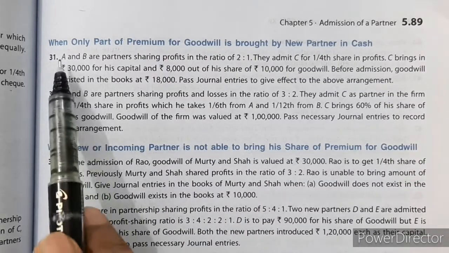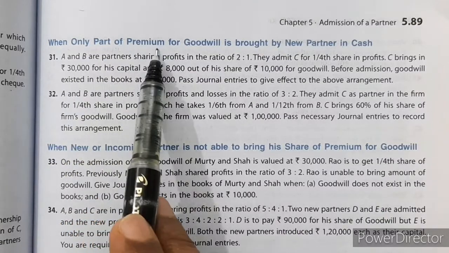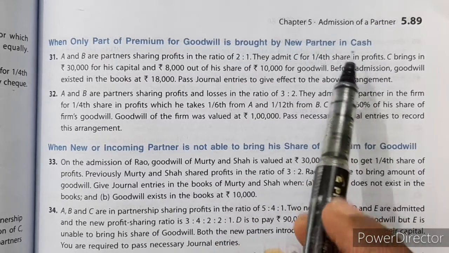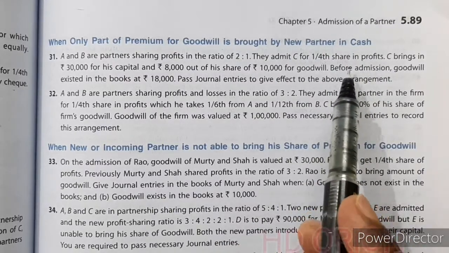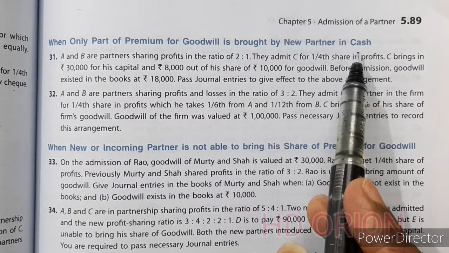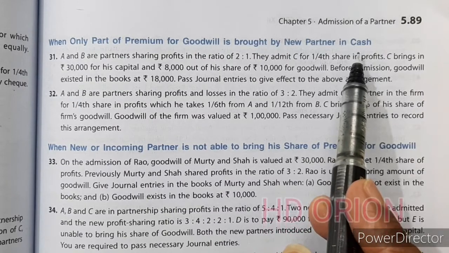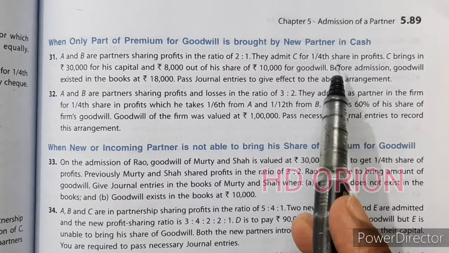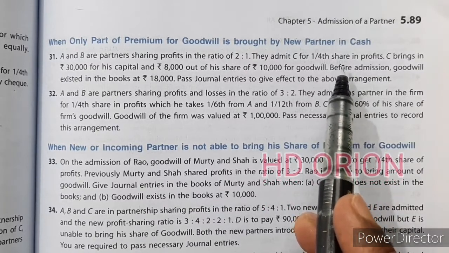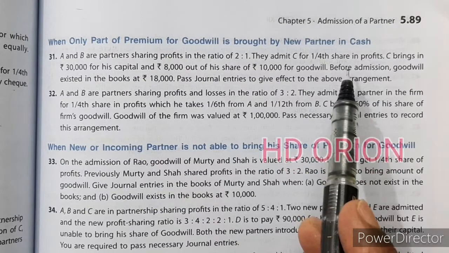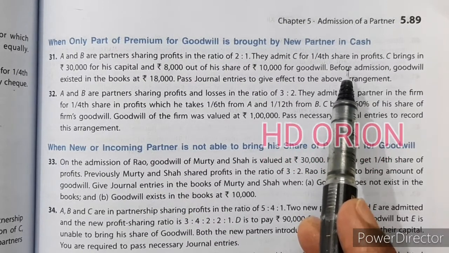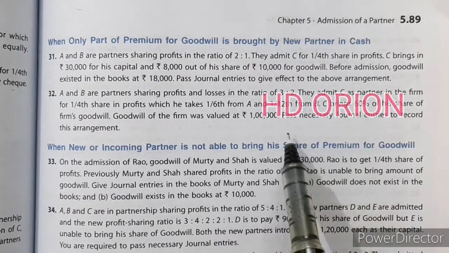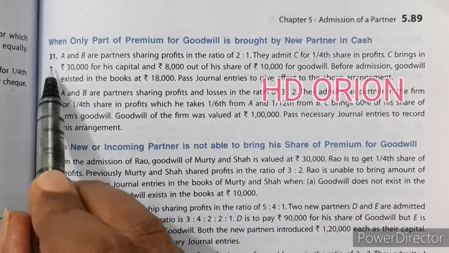Now let us see the next topic, when only part of premium for goodwill is brought by the new partner in cash. It means only a portion of goodwill is brought in cash and the remaining goodwill is not brought by the new partner. Suppose there is a goodwill of rupees 50,000 to be brought by the new partner. So out of 50,000 only 30,000 is brought and 20,000 is not brought. So what will be the journal entry in that case? Let us see question number 31.